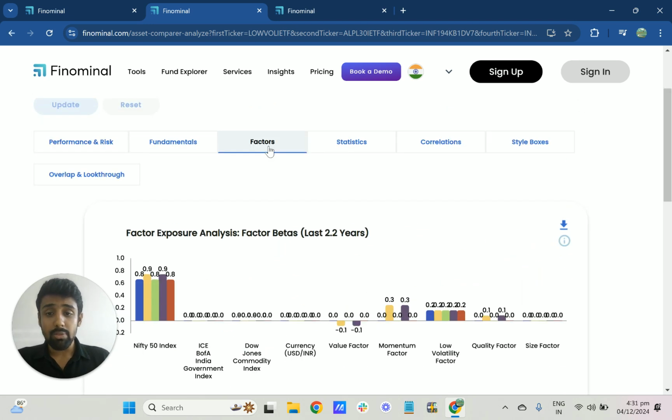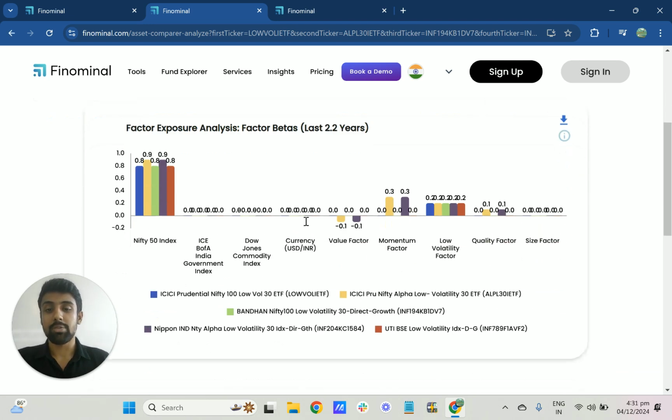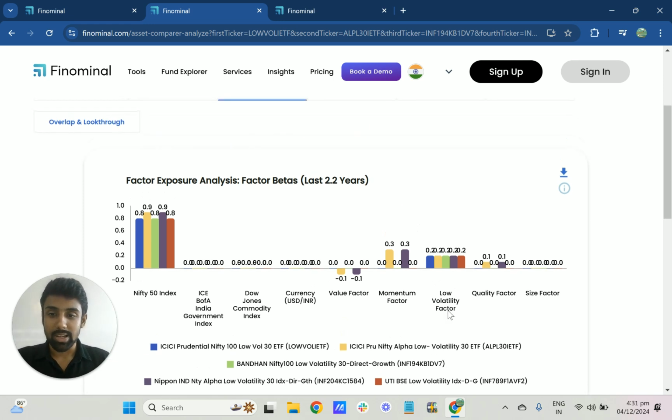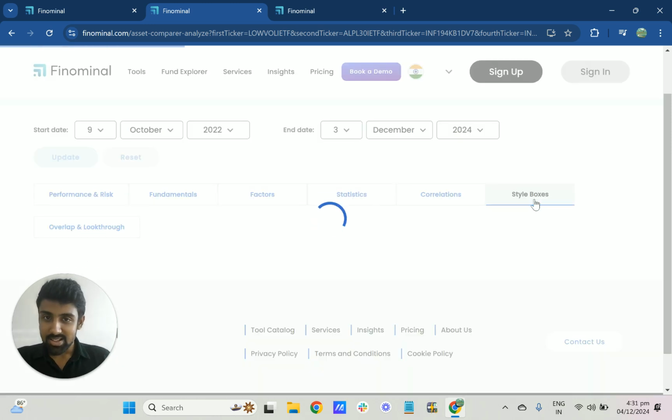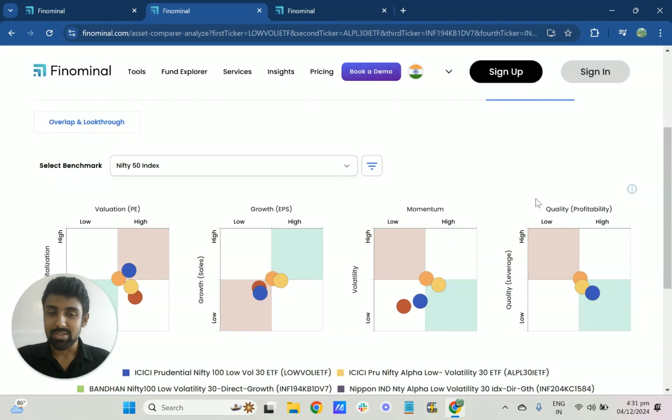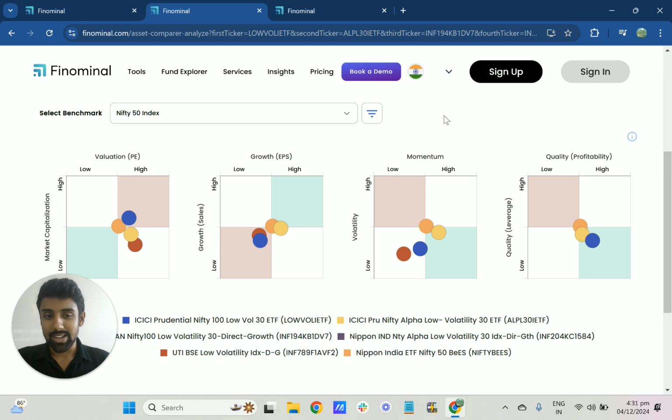And if we go to the factors, the factor beta that we are looking for is the low volatility, which is great, right? So you're expecting it to have low volatile exposure, and you're getting exactly what you're paying for, right? The expectation is clear here, and we can also see that there is clear low volatility exposure. Now coming to the style boxes, this is where it gets even more interesting. So just look at this one. I just love this chart.